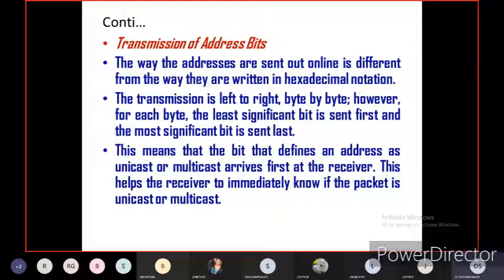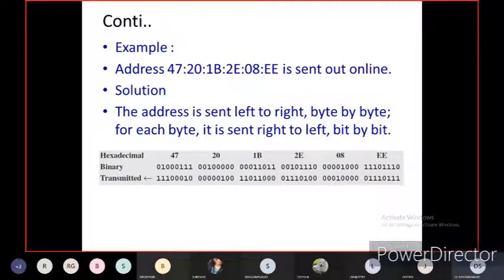Interchanging. This means that the bit that defines an address as unicast or multicast arrives first at the receiver. We will see later what unicast and multicast are. This helps the receiver immediately know if the packet is unicast or multicast. Now let us see here. For one example, the address 47:21:B2:E0:8A:EE is sent out. 6 bytes are sent out online. How will it be available?